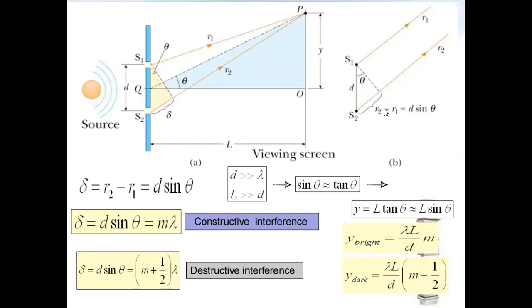So their difference R2 minus R1 will be d sin theta.